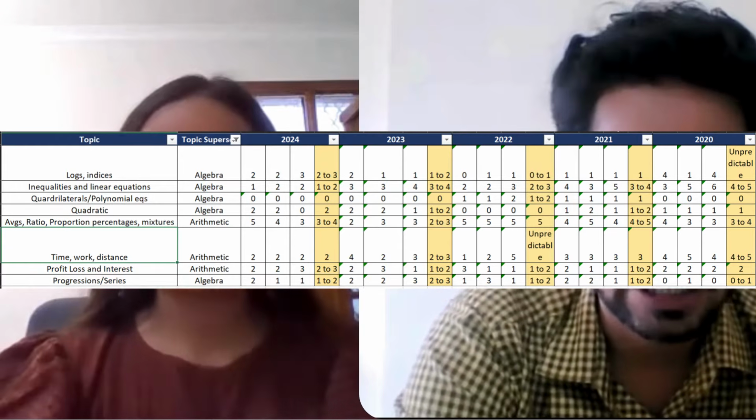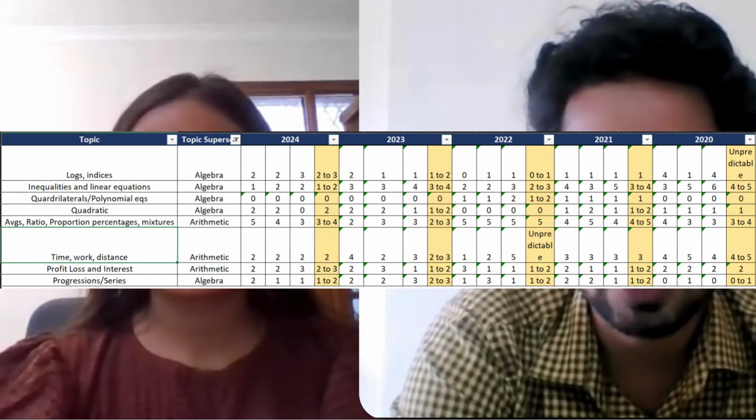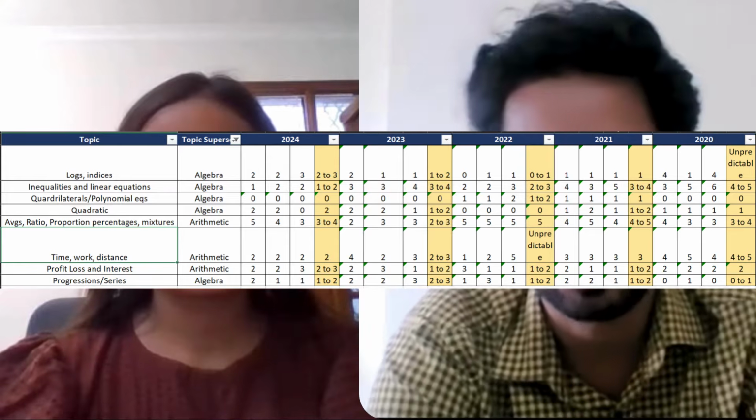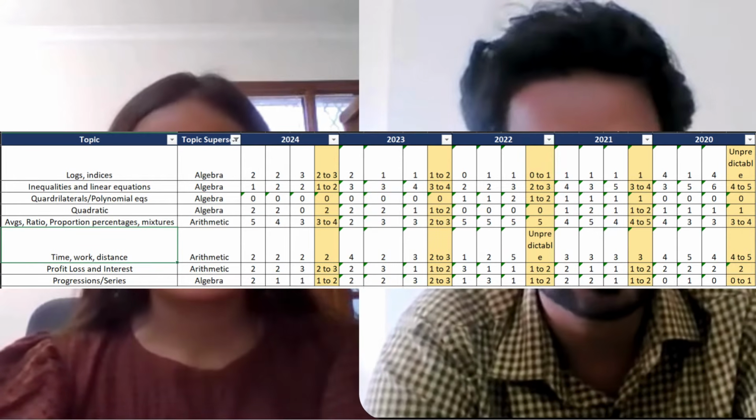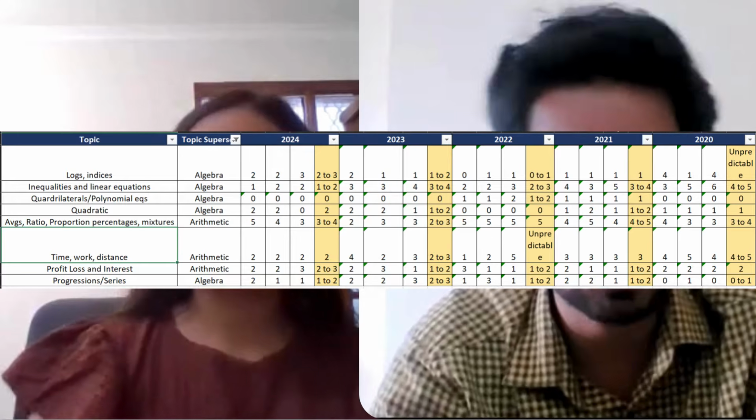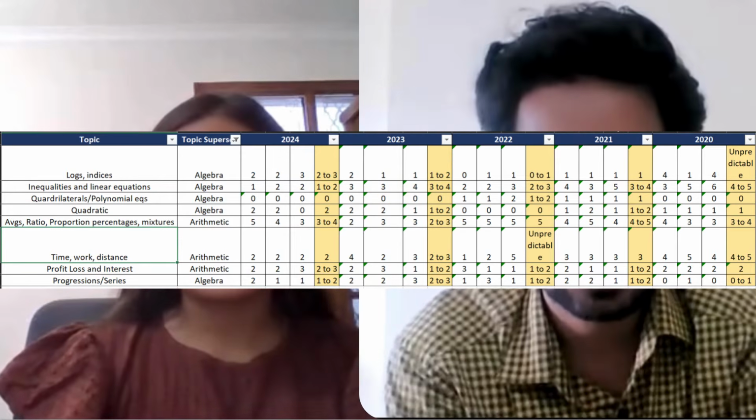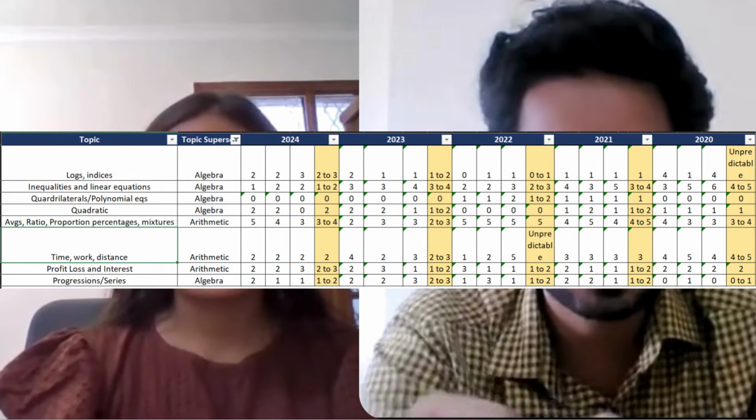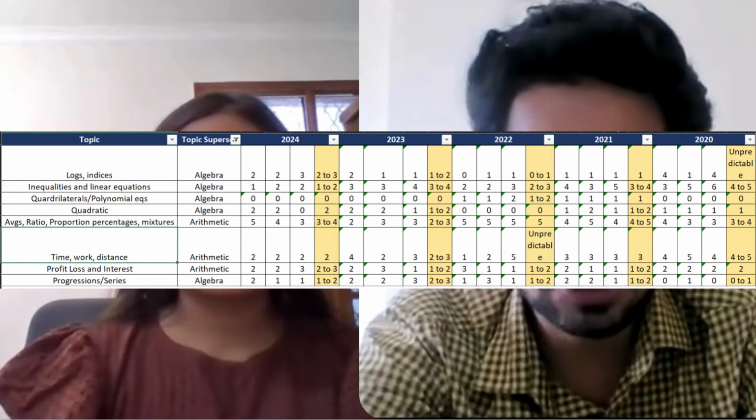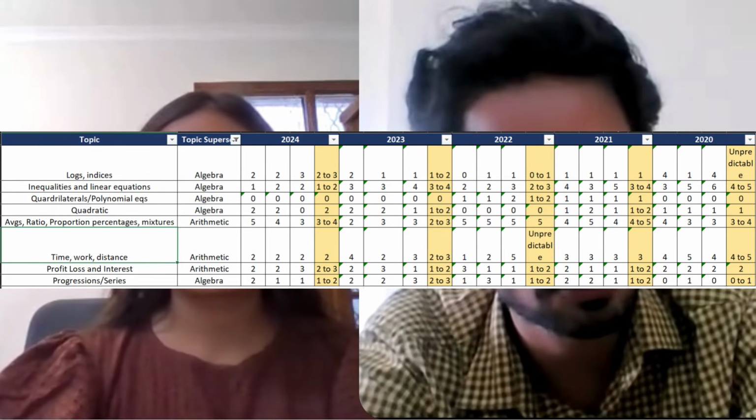As you can see, there were 1 and 2 questions from slot one and slot two, and 5 questions from time, work, and distance in slot three. So it becomes extremely difficult to predict across the three slots. But as a general trend, you can expect this number of questions from each of these parts. You can expect the most questions to be from average, ratio, proportion, percentage, and mixtures. That is a given, right, Muskan? That is absolutely a given that you are going to have the most questions from that part.